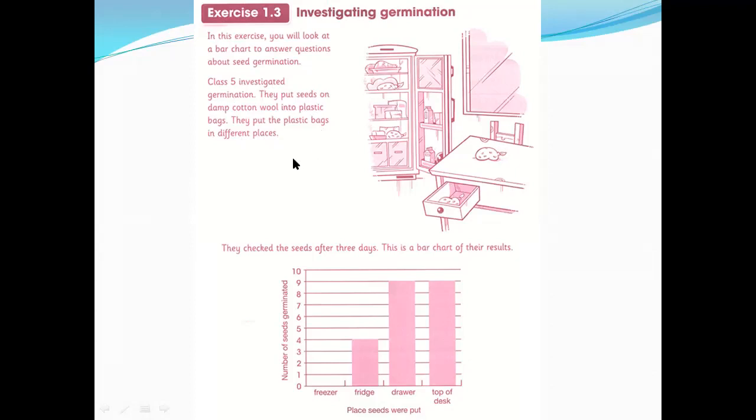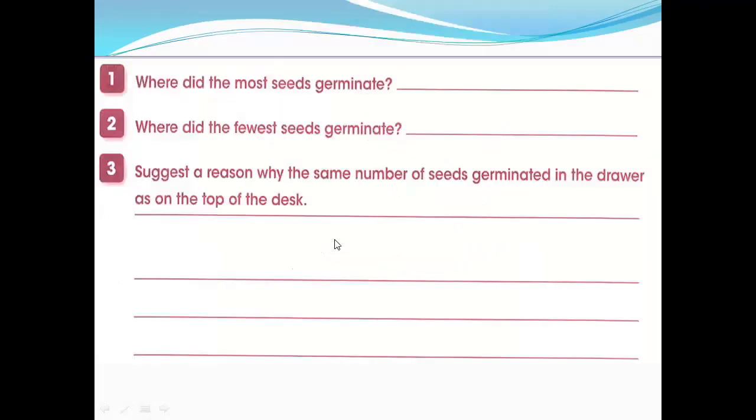So we have different questions. Let's start. You can see the growth. At the freezer, the growth is 0. Fridge, freezer, the upper portion, fridge the down portion. At the freezer you can see nothing, 0, because it's freezing, it's cold here. It changes to snow, or you can say ice.